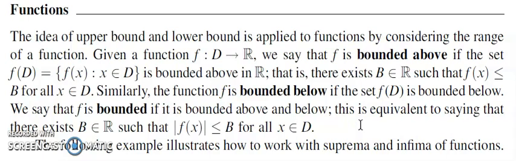So the range set has both the supremum as well as the infimum.